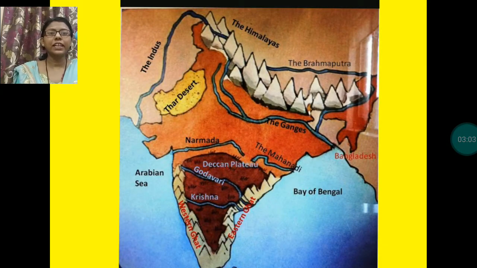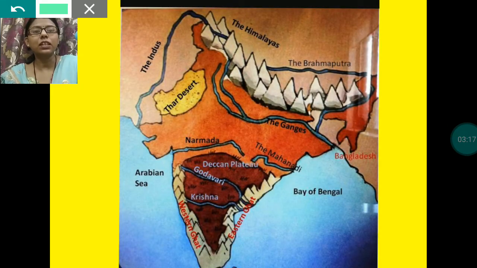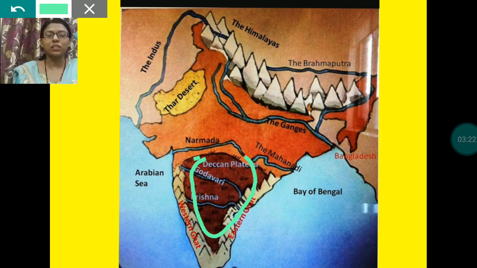The name Deccan is derived from the Sanskrit word Dakshin, which means south. So it covers the southern part. Deccan means only Dakshin, south.